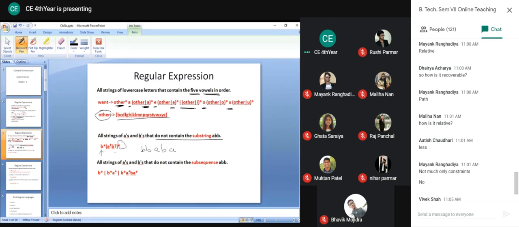Again, because there is a star over here, you can repeat this pattern. And now, because this question mark indicates 0 or 1 occurrence of B, I can ignore that B also. So this is a valid pattern in which there is no substring ABB. In this, there is no substring ABB.